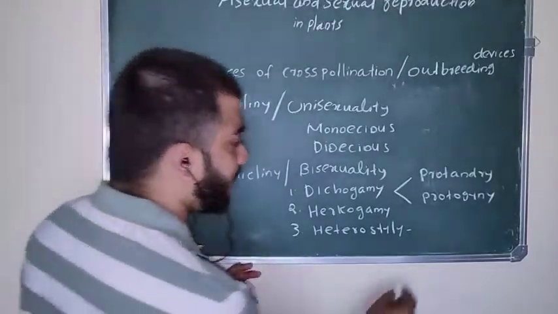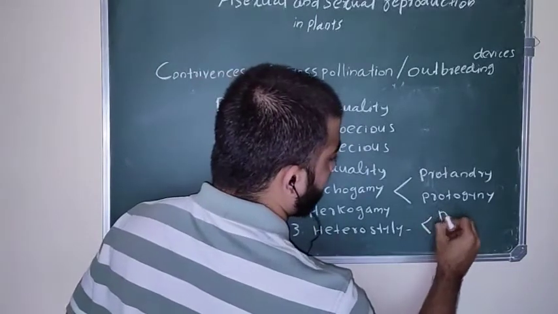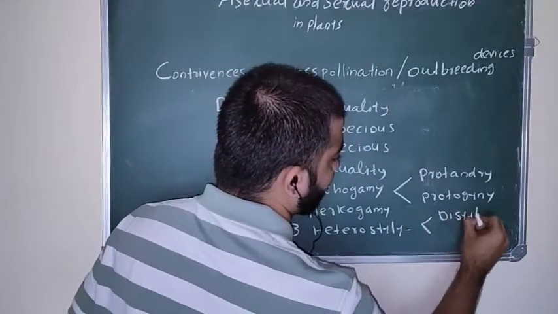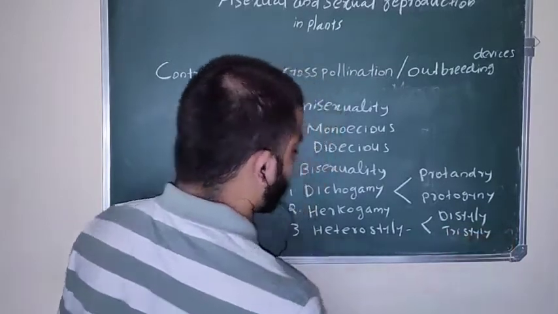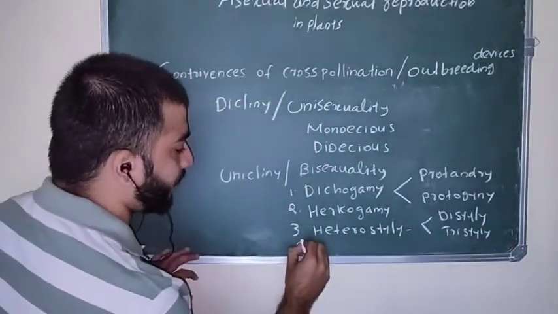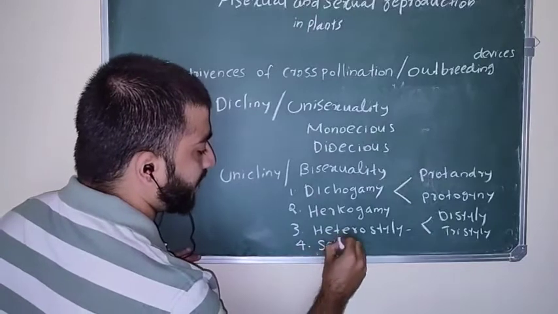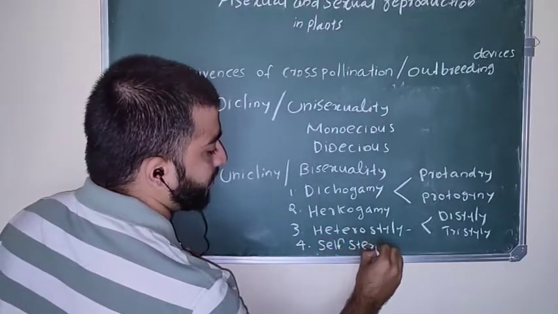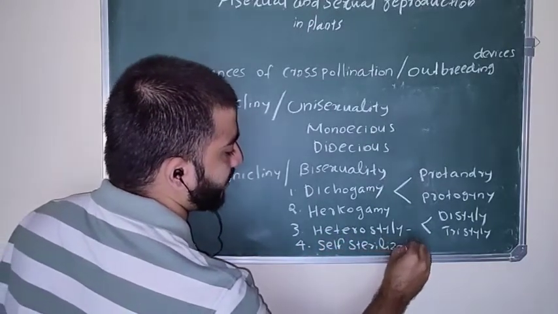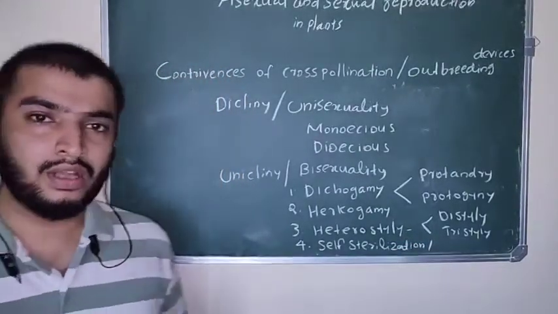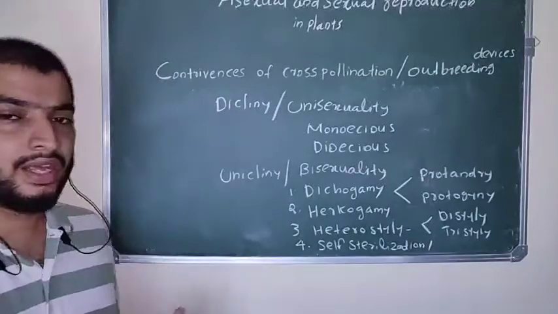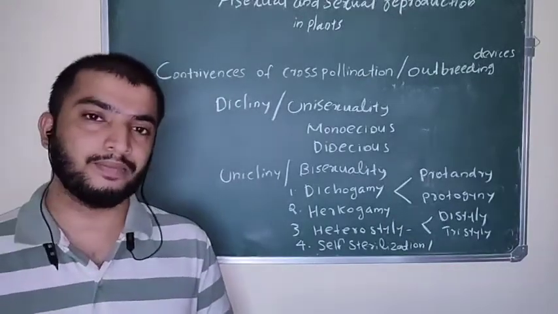This heterostyly is divided into two types: distyly and tristyly. The last category under unicliny is self-sterilization, also called self-incompatibility. We will discuss one by one in very detail.